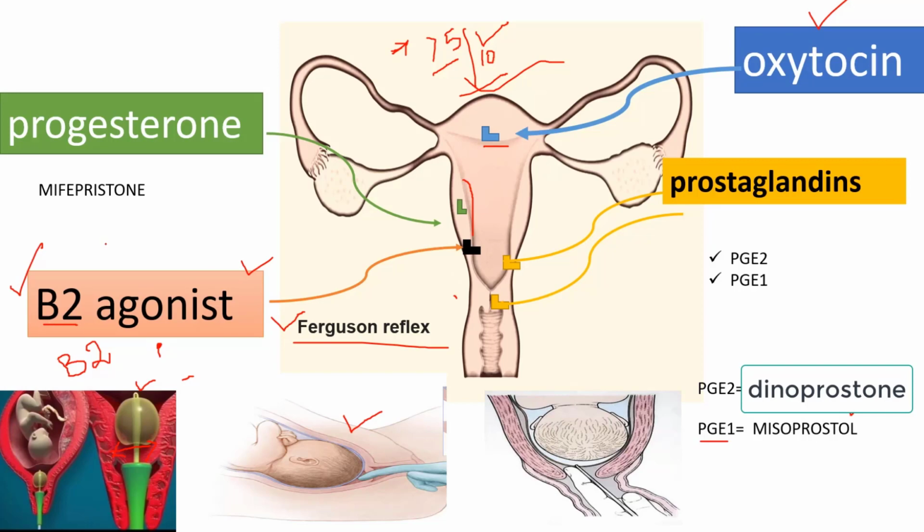So in that emergency, you have to relax the uterus. You have to give a beta 2 agonist. That is a very, very important thing. You give terbutaline to such a pregnant lady, which will act on beta 2 receptors and cause uterine relaxation. That was the general concept.